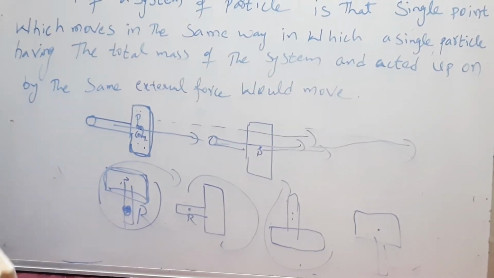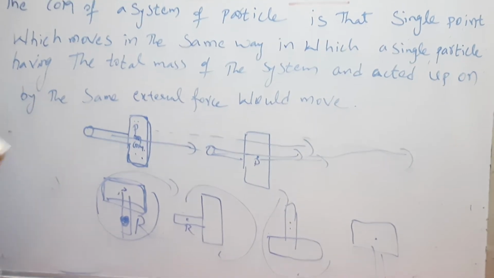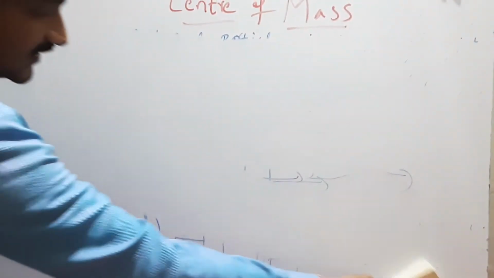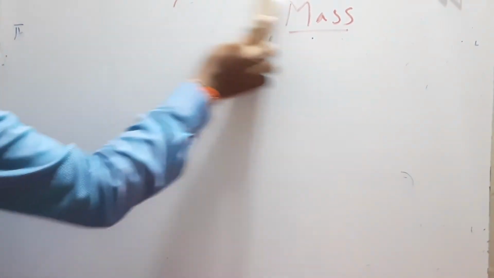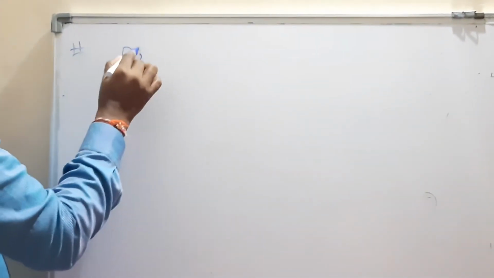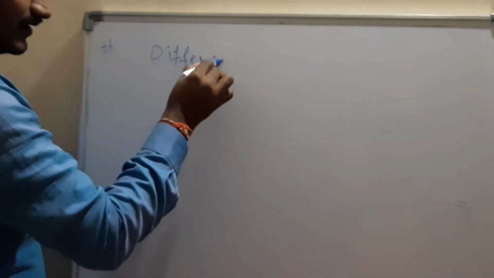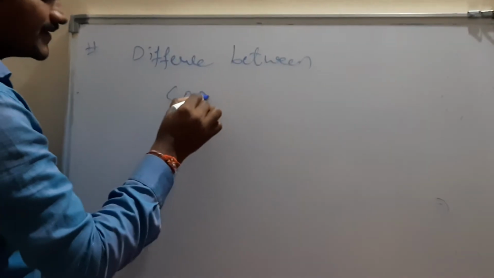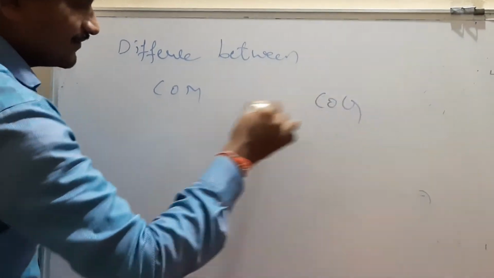Now we need to discuss the difference between the center of mass and center of gravity. So what is the difference? Actually both give you the same meaning when you are on the earth's surface. For example, a simple example of the difference between center of mass and center of gravity.